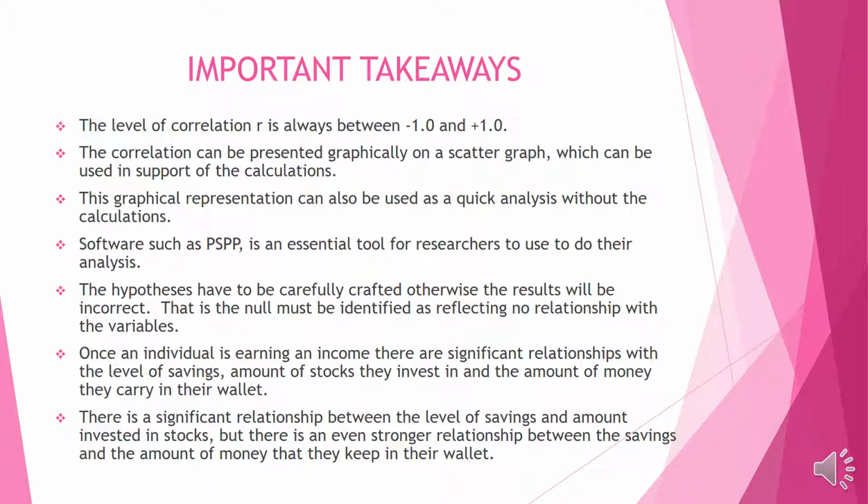Also, the hypotheses have to be carefully crafted, otherwise the results will be incorrect. That is, the null must be identified as reflecting no relationship between the variables. In terms of the tests that were conducted, we can surmise that once an individual is earning an income, there are significant relationships with the level of savings, the amount of stocks they invest in, and the amount of money they carry in their wallet.